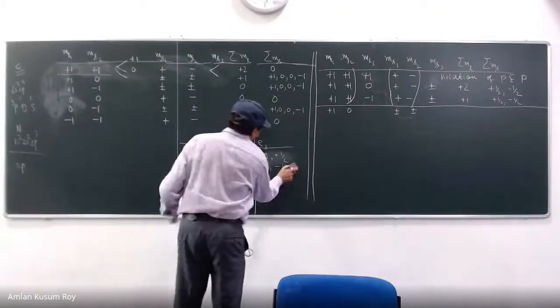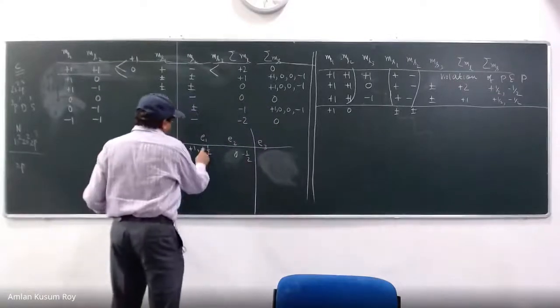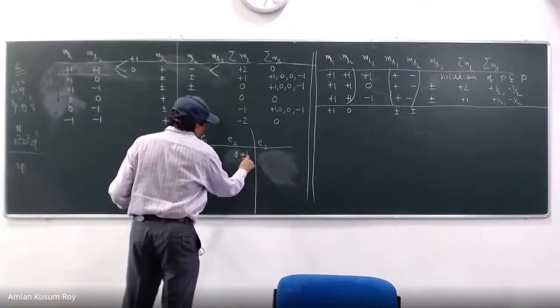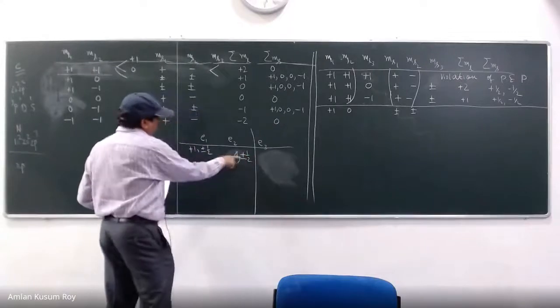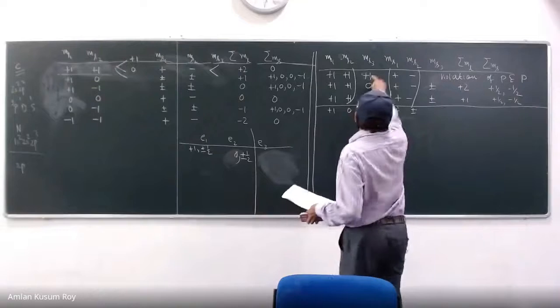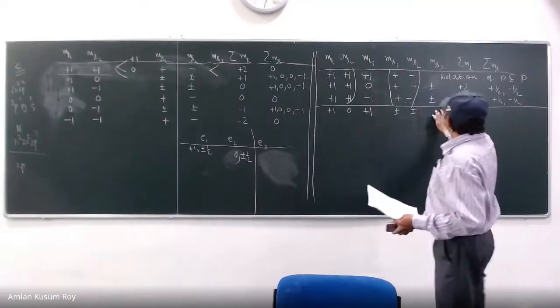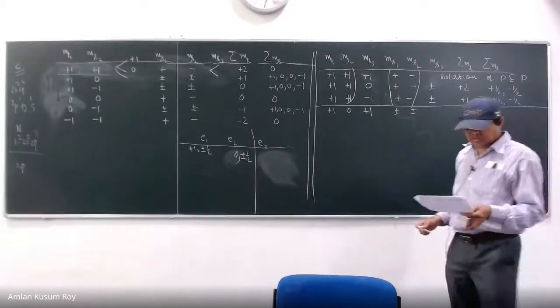So I could take plus minus, I could take plus minus. That's how it is. 4 I already got. The question is the third one. +1, 0. We'll again take +1, 0, -1, +1. Now the question is what is going to happen? +1, 0, +1.